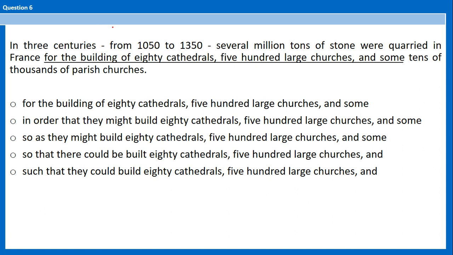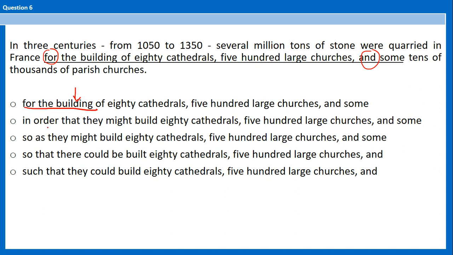Number 6. Okay, so you have for the building of 80 cathedrals, 500 large churches, and some tens of thousands of parish churches. That's parallel. We have parallelism here. They were quarried in France for the building. So for the building is okay.